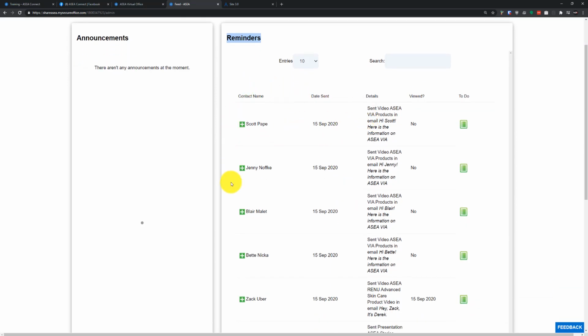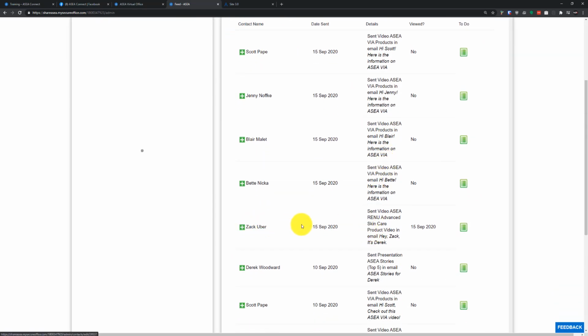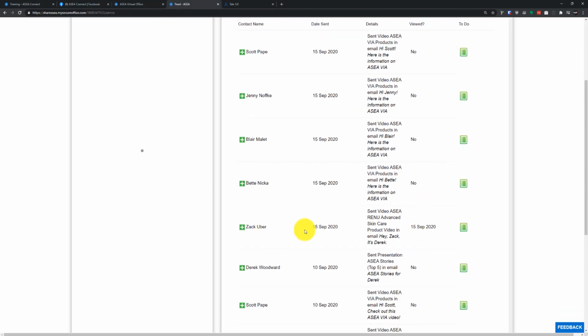So this is an area that's going to show you everything that you have sent, and as you start scrolling down here, you're going to see as you start sending emails, such as this Zach Uber email I sent earlier, you're going to be able to see if they viewed the content by scrolling here on the right and seeing that Zach Uber has accessed that email. You can see the email subject right here, so that you can follow up with your contacts that way.